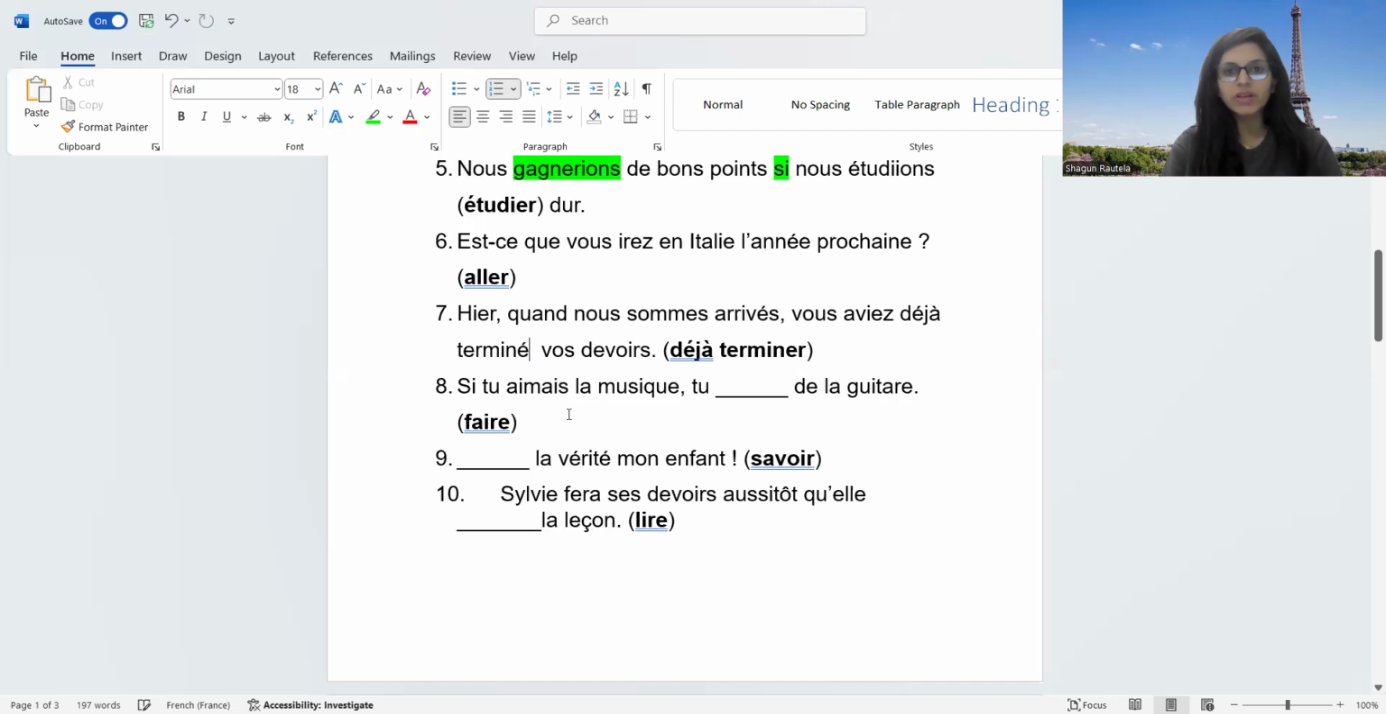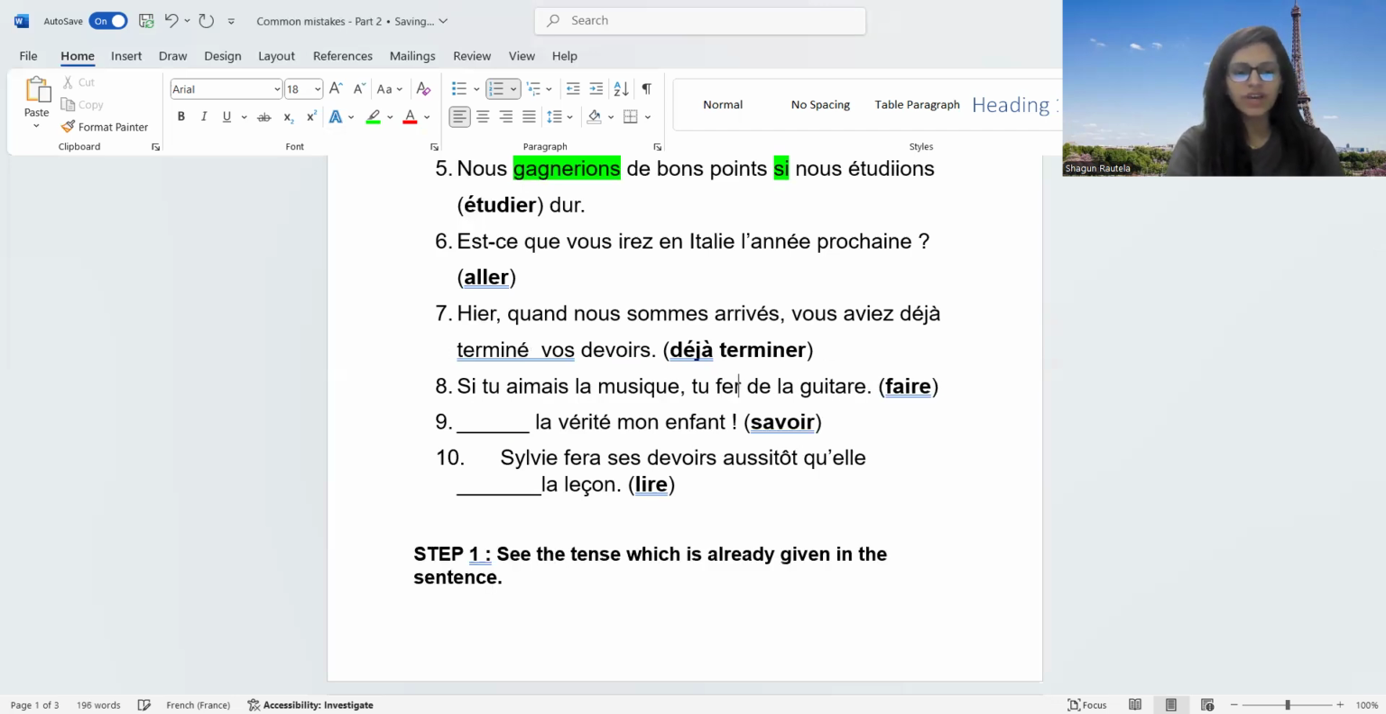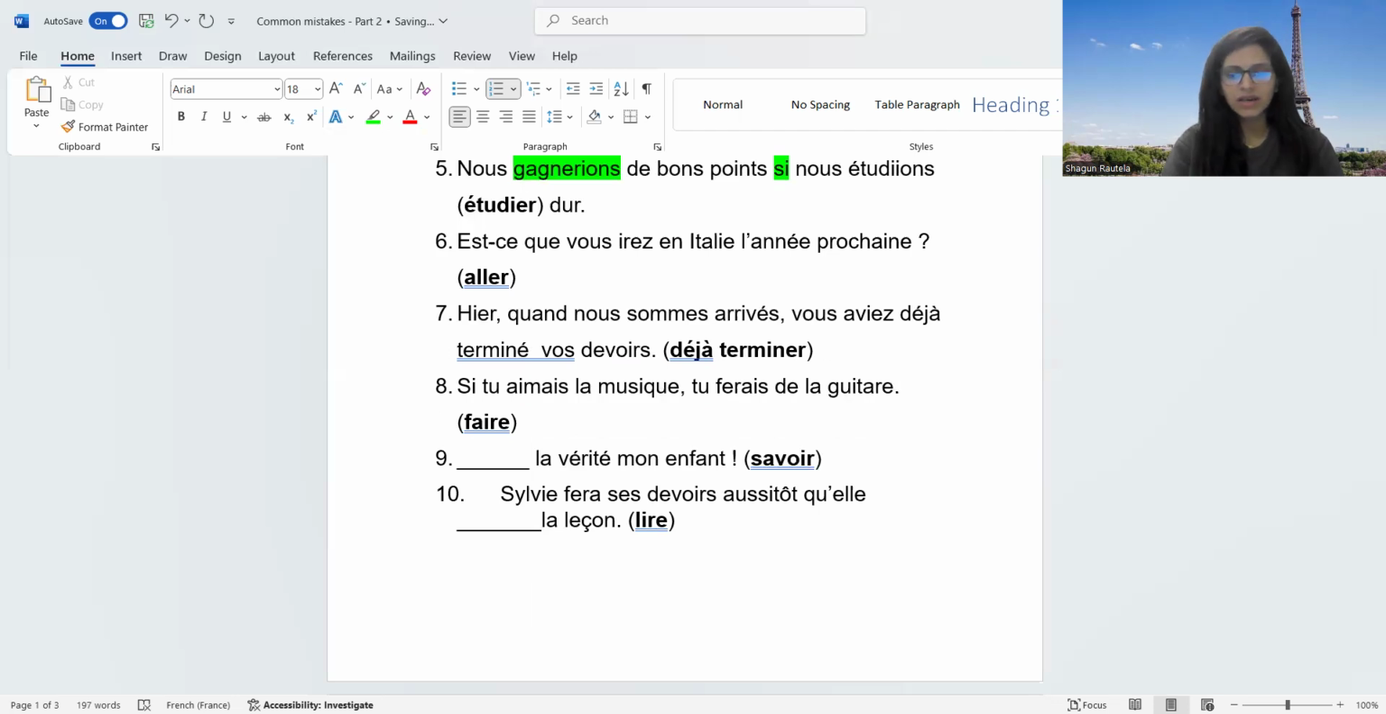Eighth sentence: si tu aimais. Si plus imparfait plus conditionnel. So how are you going to conjugate? F-E-R-A-I-S. Next one: dash la vérité, mon enfant. Sache. Sache la vérité, mon enfant. Because no subject pronoun is given and no tense is conjugated, that means it is imperative.